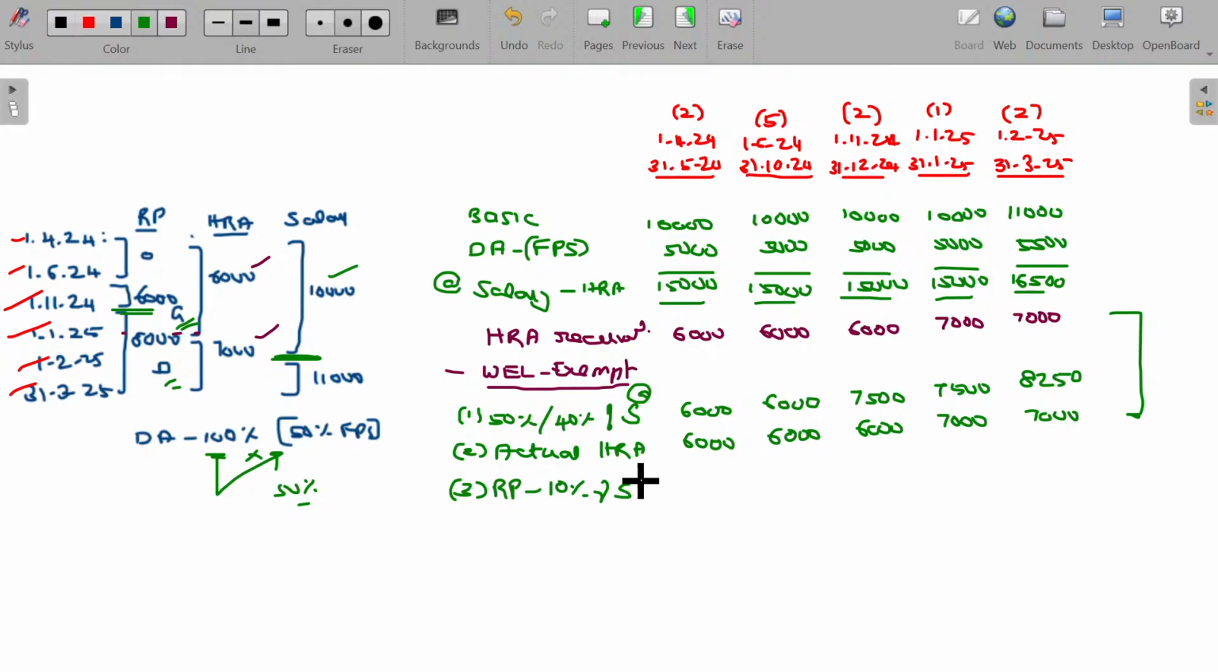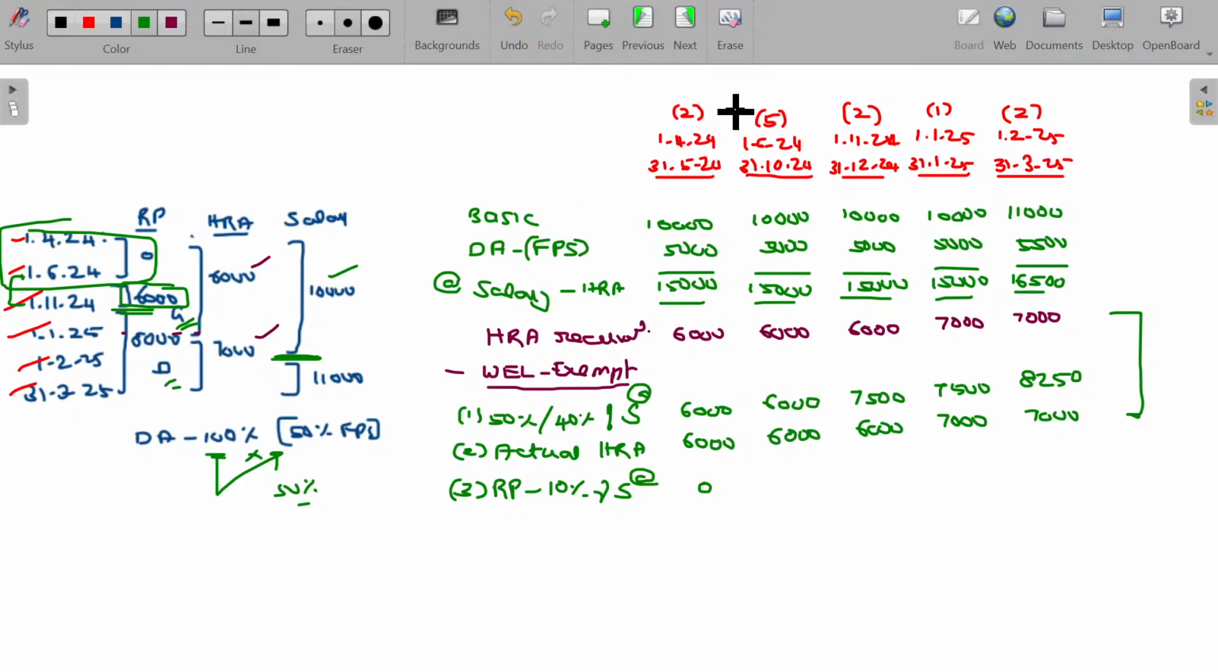10% of salary. Salary for this purpose is already calculated. You can take this one. Rent paid being 0 for 2 months, up to this period, first block. 0 minus 10% of salary should not be negative, so make it 0. From 1/6/24 to 1/11/24, the rent paid being 6,000, minus 10% of salary.